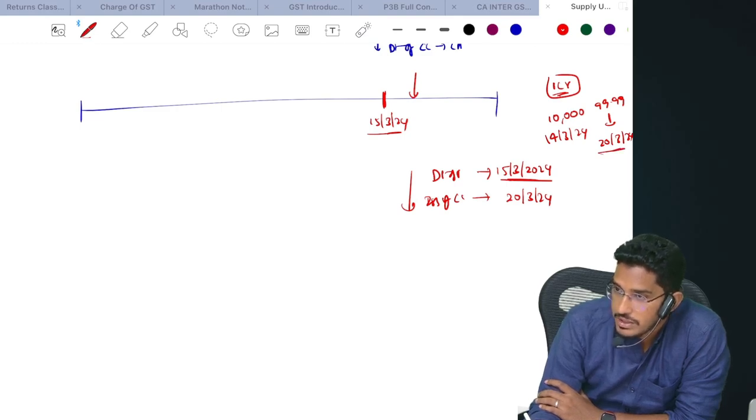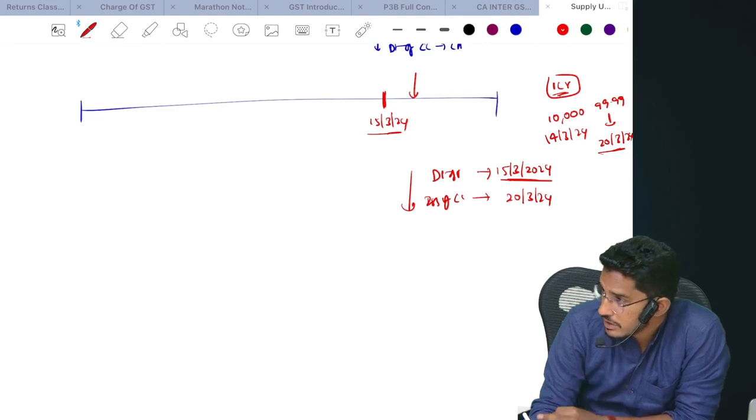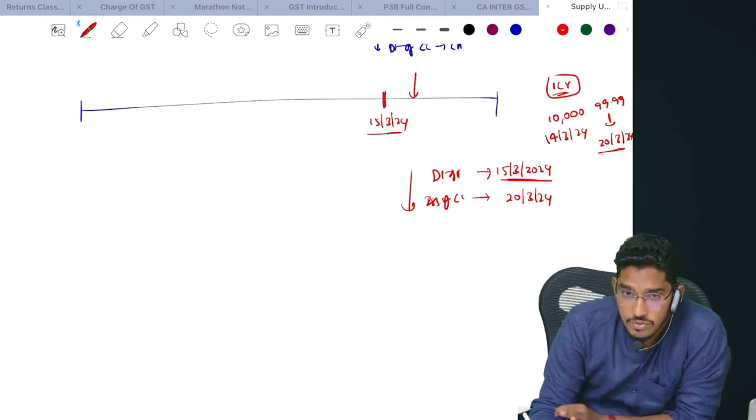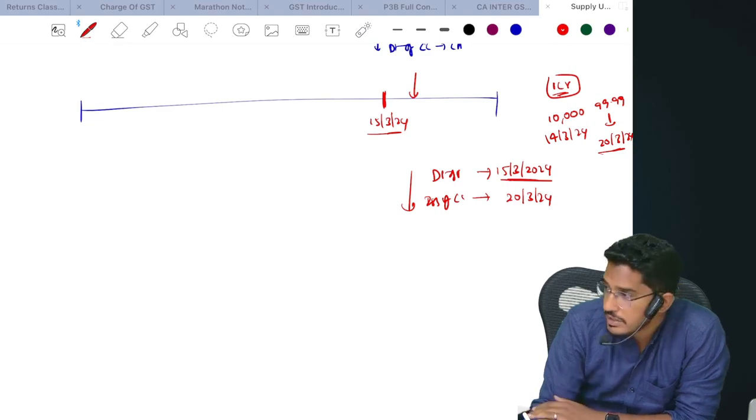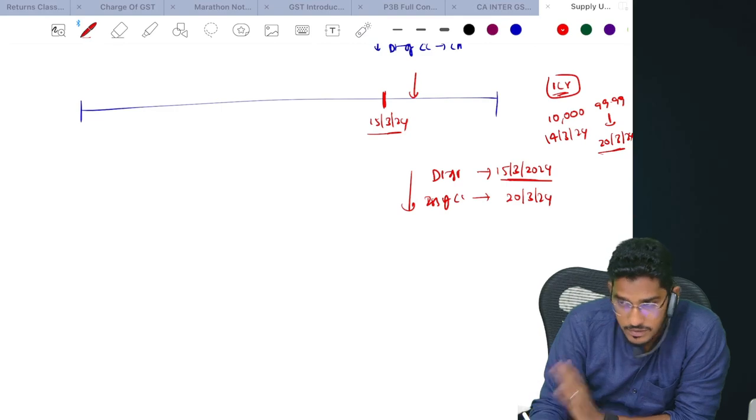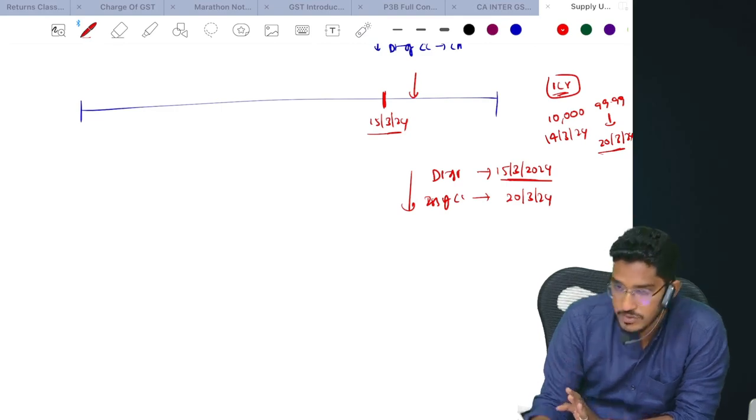Supply of service or not? Yes. What value? Entire 1 CR. Even if you receive 1 rupee of the consideration prior to that cutoff date, the entire value will be considered as supply applicable of GST collected. Understood? Very important.